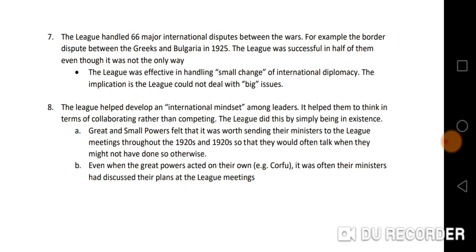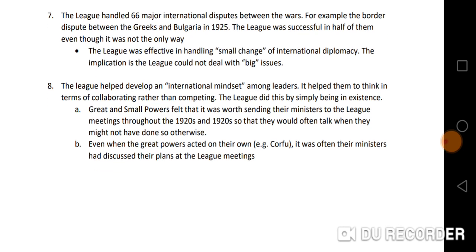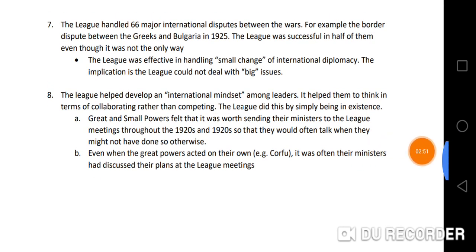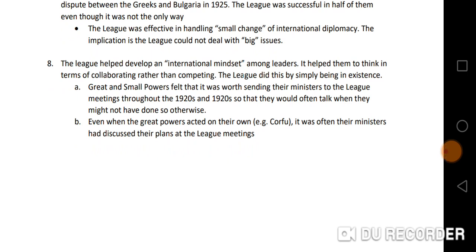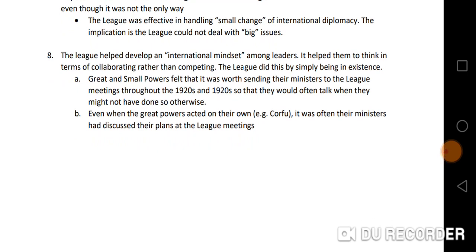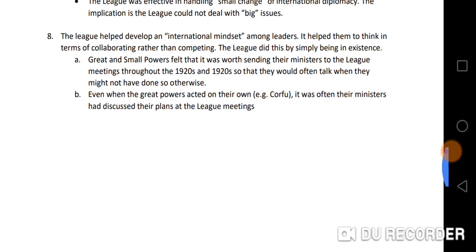And number 8 of the achievements of the League, we see that it helps develop an international mindset among leaders. It helped them to think in terms of collaborating rather than competing. So the League did this by simply being in existence, and we'll see that great and small powers felt that it was worth sending their ministers to the League meetings throughout the 1920s and 1930s, so that they would often talk when they might not have done so otherwise, because they were all meeting, they were able to talk.